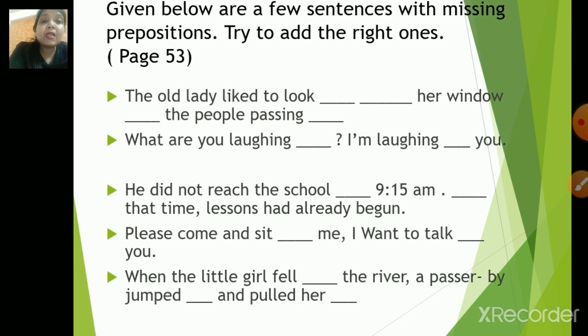Next, please come and sit dash me. I want to talk dash you. Next, when the little girl fell dash the river, a passerby jumped and pulled her. Let us cross verify with the correct answers now.